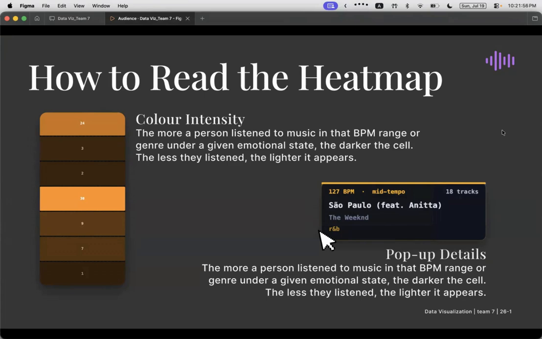A score of 1 means "많이 힘들어요" (very difficult), while a score of 5 means "매우 좋아요" (very good). In the BPM heat map, the y-axis is divided into BPM ranges from 60 to 80, labeled very slow, all the way up to 180 to 210, labeled very fast, 7 ranges in total. In the tag heat map, the y-axis represents genre tags, organized based on what each person actually listens to.